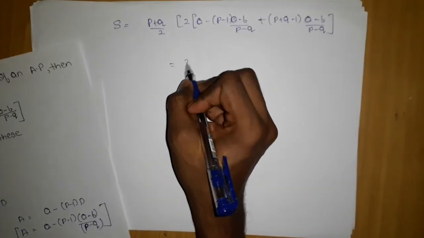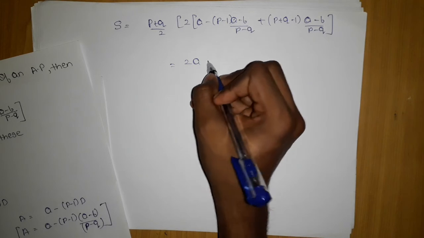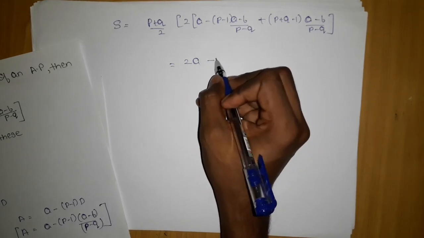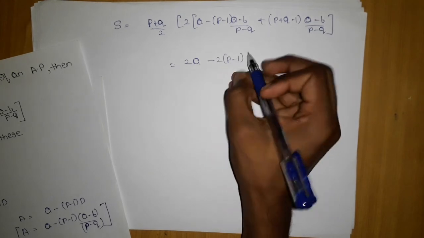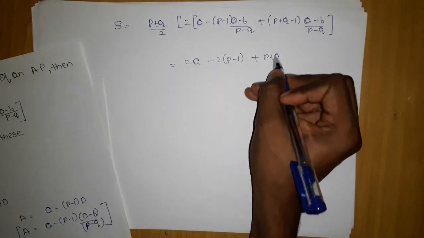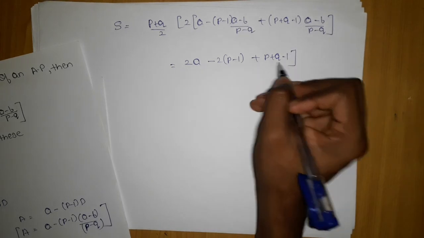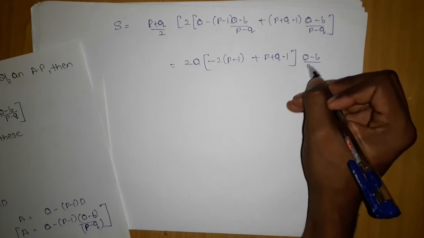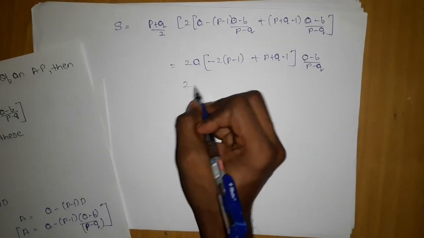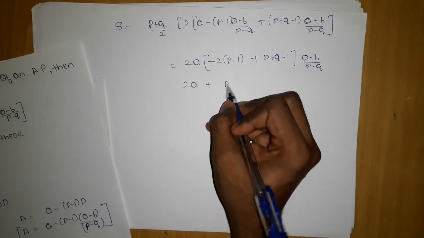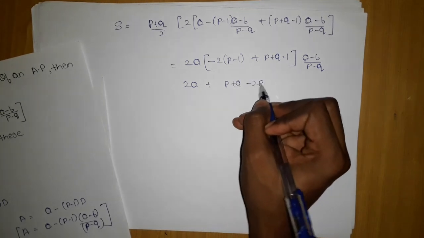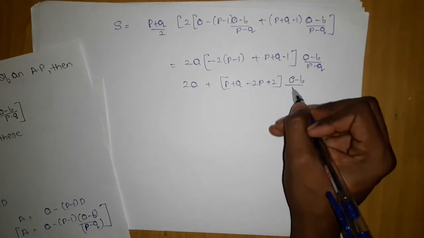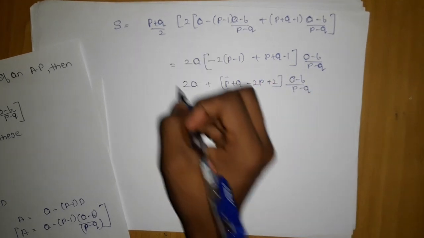So here we take 2a multiplied with this, and take a minus b as common, so 2 into p minus 1 plus p plus q minus 1. Taking a minus b upon p minus q common, we finally get p plus q minus 2b plus 2, and there is one more p plus q by 2.